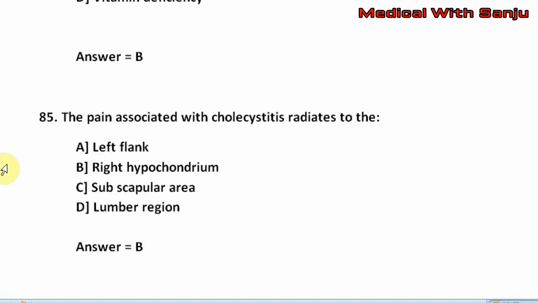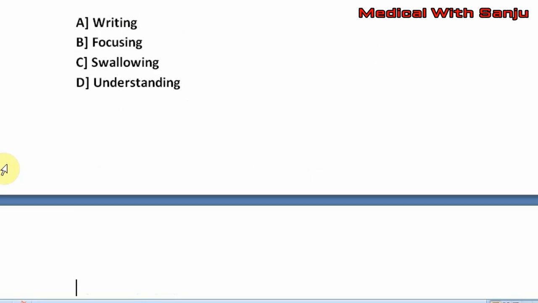Question number 86. A client with dysphagia may experience difficulty in option A, writing. Option B, focusing. Option C, swallowing. Option D, understanding. The right answer is option C, that is swallowing.